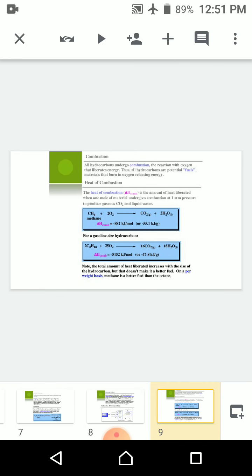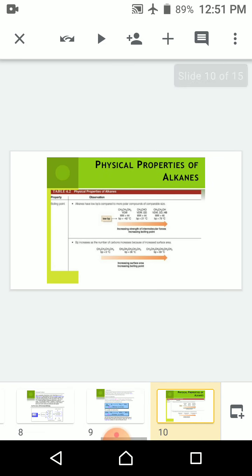Now we understand about the physical properties of the alkenes. For boiling point, we know that the initial boiling point starts from minus 43 to plus 79 degrees Celsius, which increases as the size of the petroleum increases.